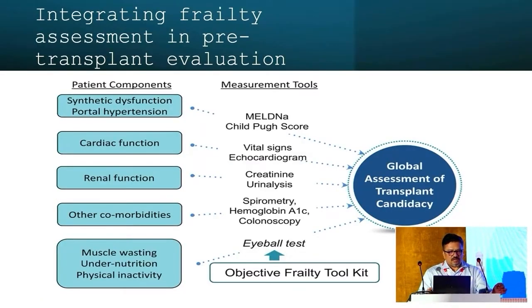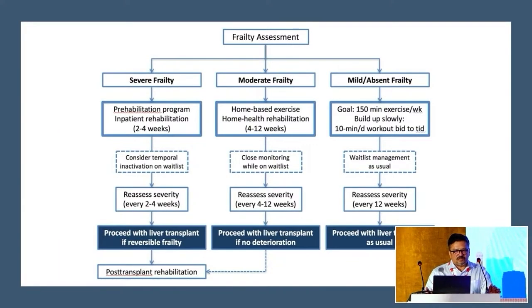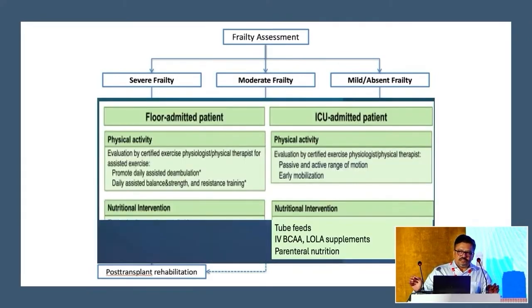So finally, coming to your cirrhotics in the waiting list, we need to have objective frailty tool tests incorporated in your pre-transplant evaluation. Based on the objective tests, you classify the patient into not frail, moderately frail, or severely frail, and plan the management accordingly. Most of your severely frail patients are admitted to your floor or to ICU.